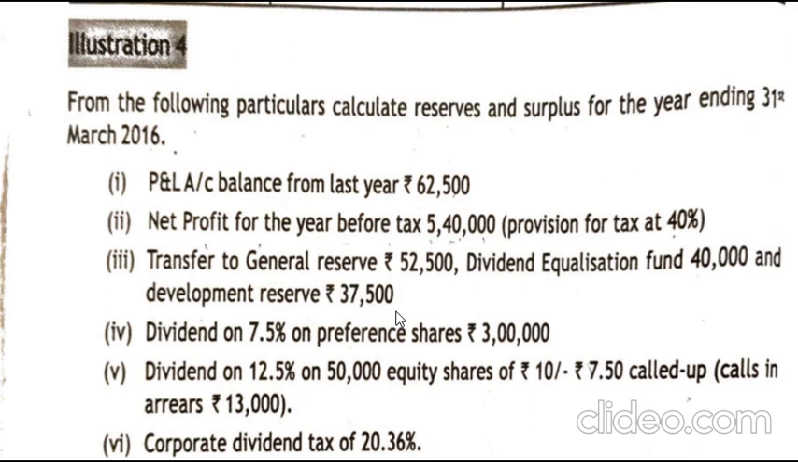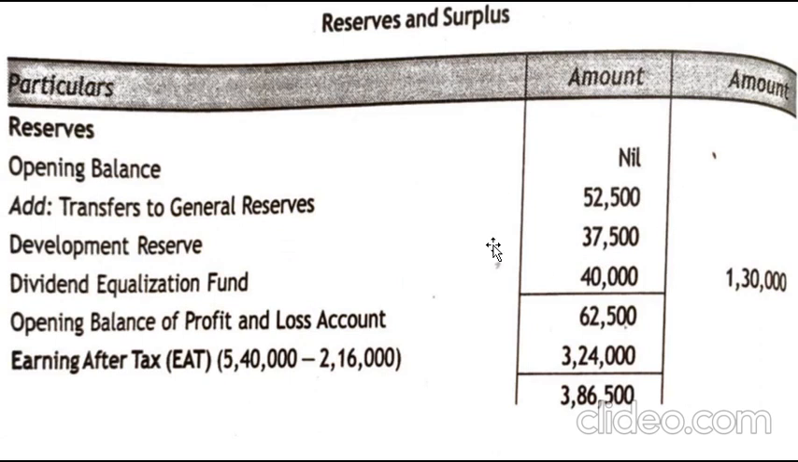According to the calculation, we have first shown the reserves given in the problem. So this is the total reserves, that is the transfer to general reserves, development reserves and dividend equalization funds, which is kept aside. Then from the profit we will deduct the reserves which have to be maintained.